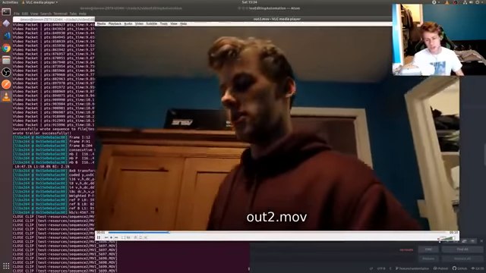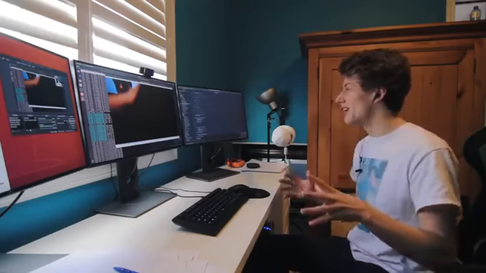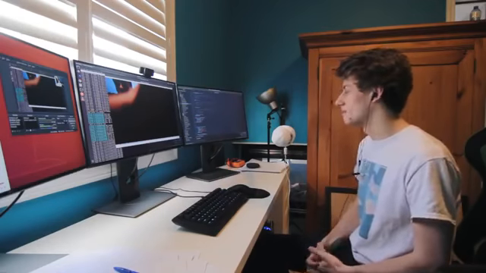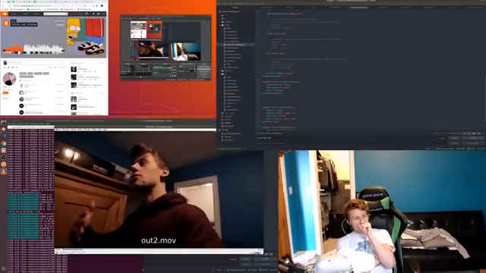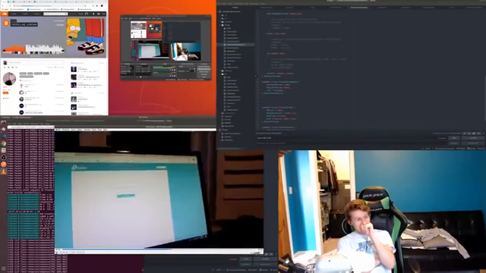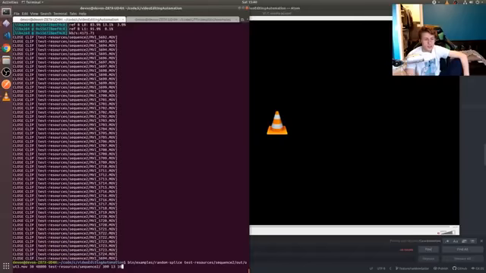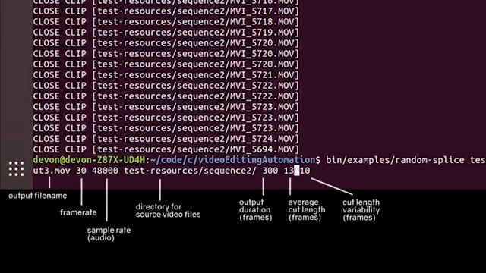What if we just take out the audio, we just mute the audio, and we overlay it with music? Will people be able to tell that it was edited by an algorithm and not by me? I know when I edit my videos, when I make those cuts to the music, I'll do a cut every 10 frames or something. So that's what I told the algorithm here. I told the algorithm, yo, each cut is going to be on average 13 frames, but it can vary up to 10. So it could be 3 frames or it could be 20.